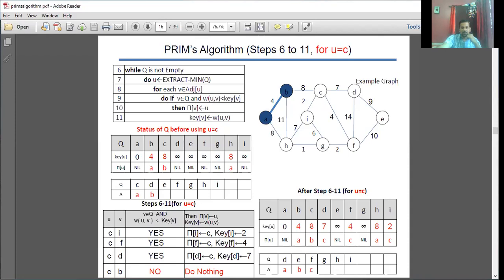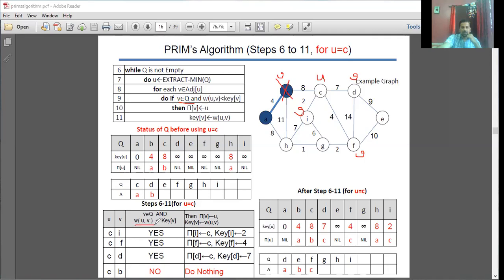Okay. The adjacent vertices. This is the adjacent one. We have 4 adjacent vertices, so there's no need of considering this one. Why? Because this is not part of your Q, so this condition fails. Correct? I should concentrate only on these three: D, I, and F. Go with this.